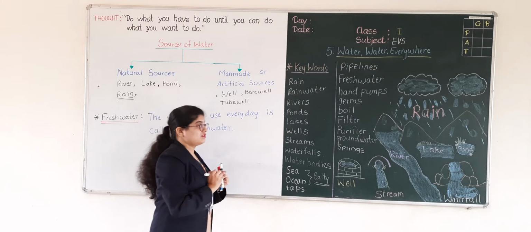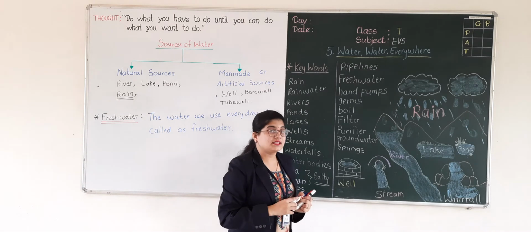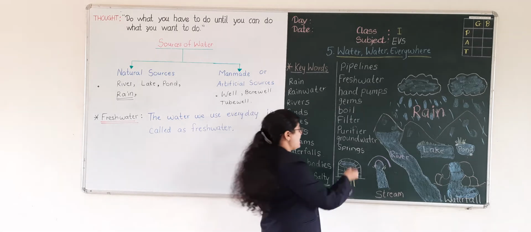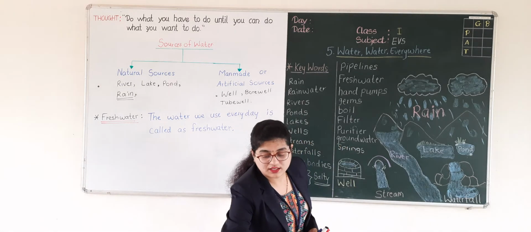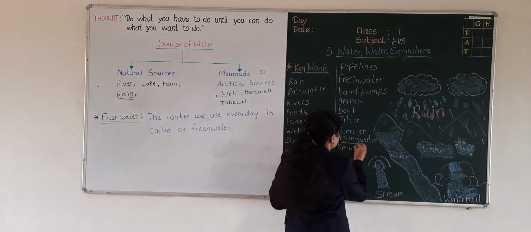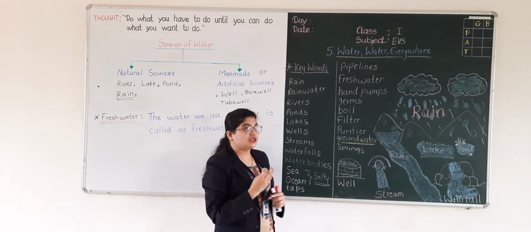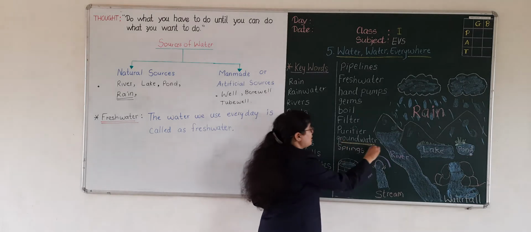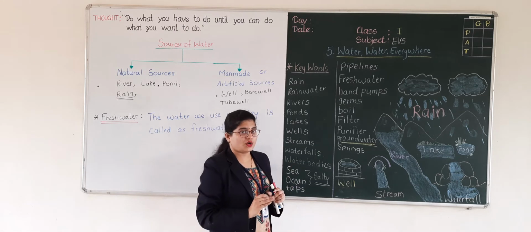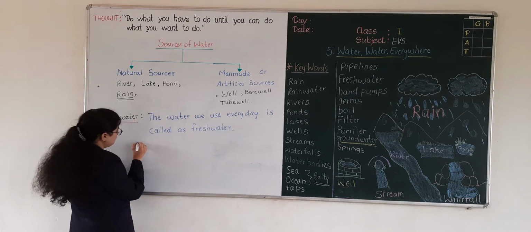Okay students, as we know, rainwater goes to all these water sources. Likewise, the rainwater also goes underground. That water is called groundwater. The rainwater which goes under the ground is called groundwater. What do we call the water which goes under the ground? That water is called groundwater. Okay, what is groundwater?